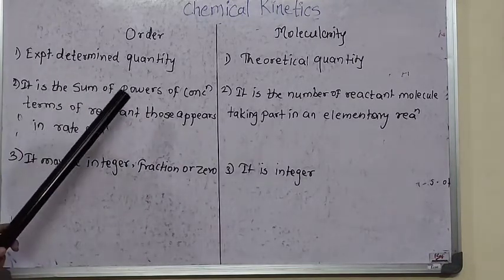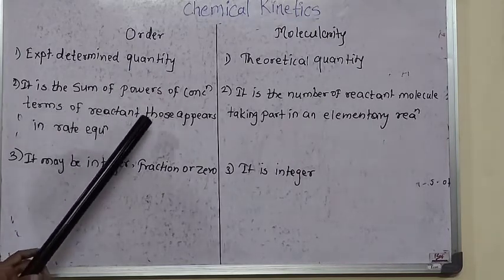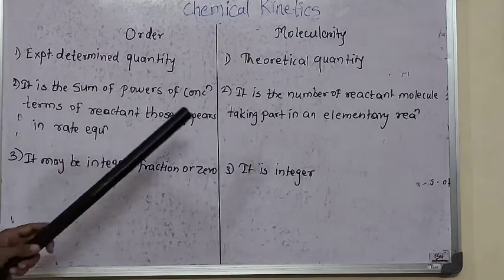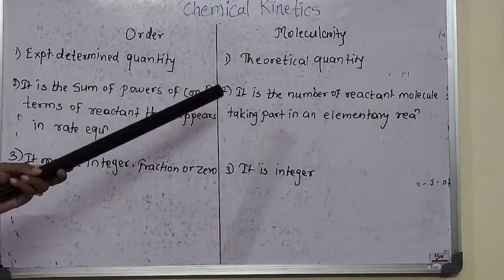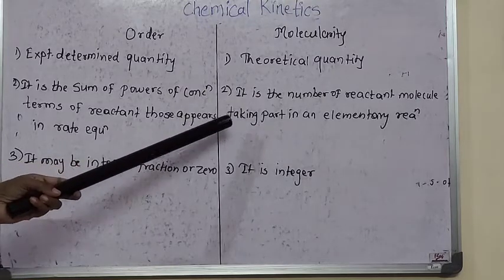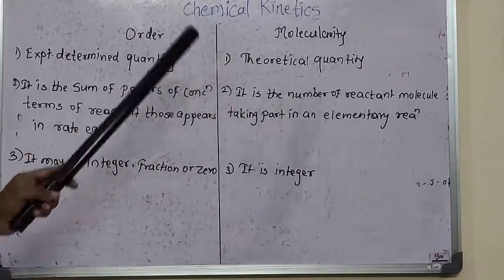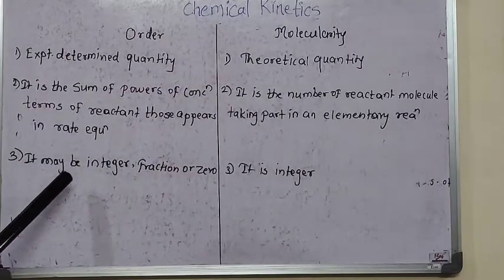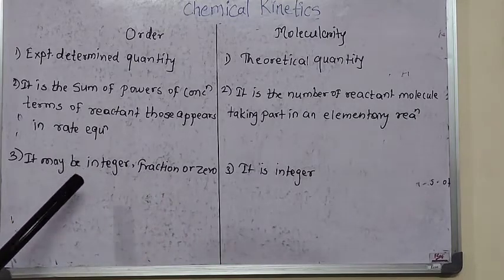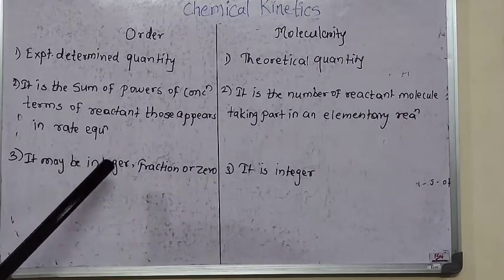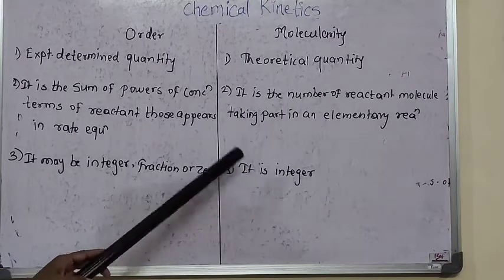The last point about order is that it is the sum of powers of the concentration terms of the reactants which appear in the rate equation. The molecularity is the number of reactant molecules involved in the reaction, or taking part in the elementary reaction. Order may be an integer, a fraction, or zero. We have already seen examples of the different orders of reaction, and molecularity is always an integer. Okay.